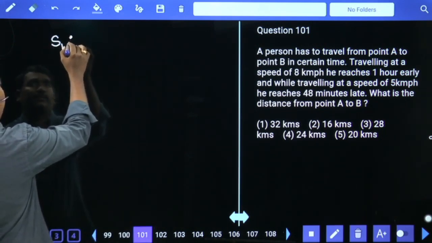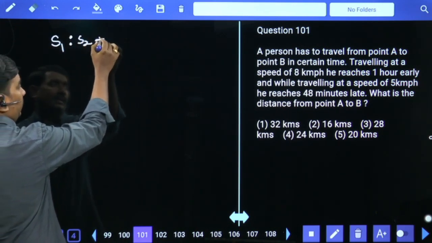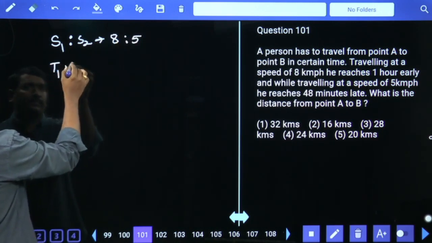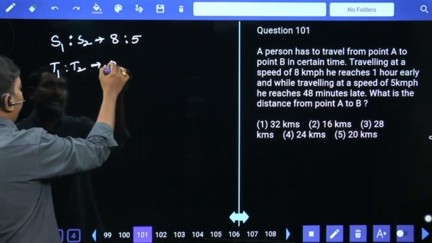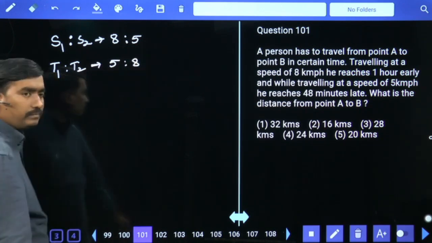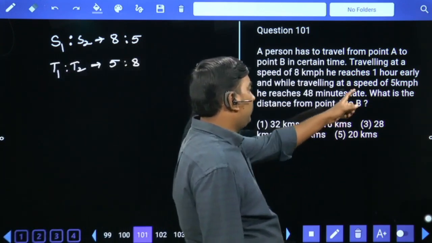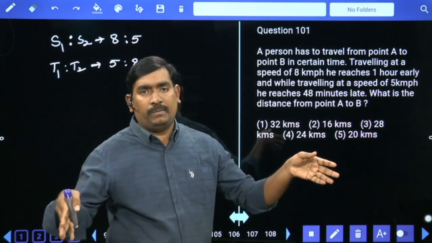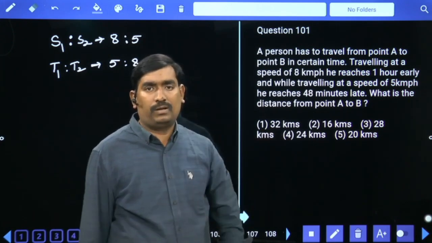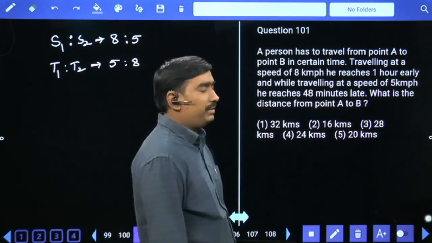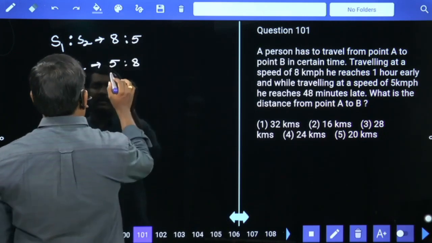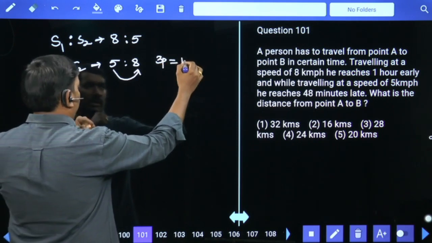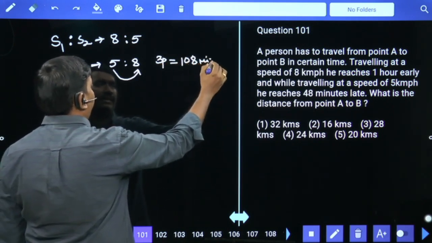See, speed ratio 8 kmph and 5 kmph. Speed ratio 8 is to 5, then time ratio 5 is to 8. Initially 1 hour early, later 48 minutes late. Early time and late time have a difference of 1 hour 48 minutes. So the difference here, 3 parts, has value 1 hour 48 minutes. 1 hour 48 minutes means 108 minutes.